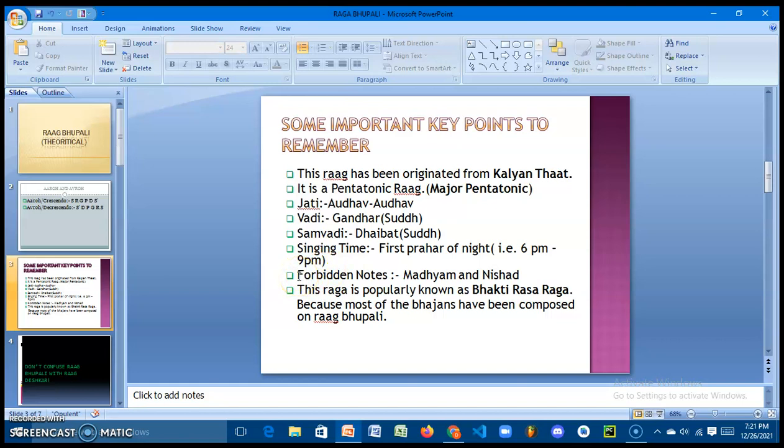So what are forbidden notes? The definition of forbidden notes is that they are the notes which are not used anywhere in the rag. In a particular rag, if the notes are not used anywhere, then we can call these forbidden notes.